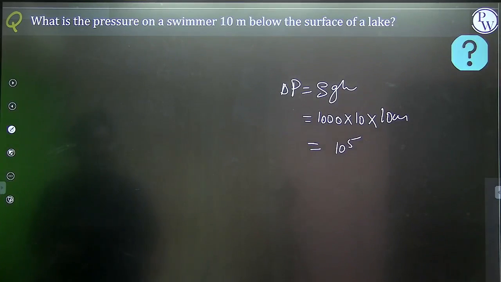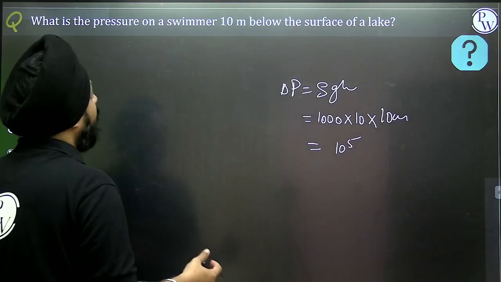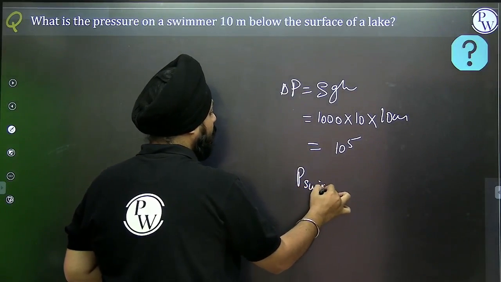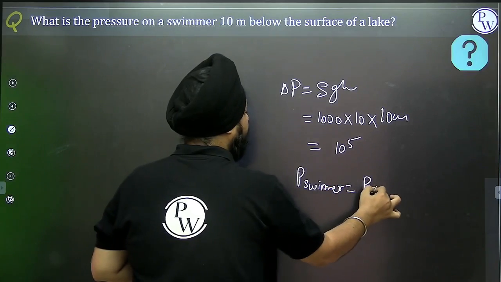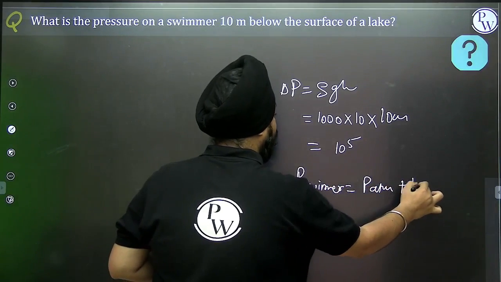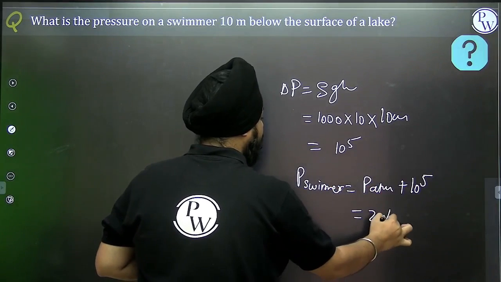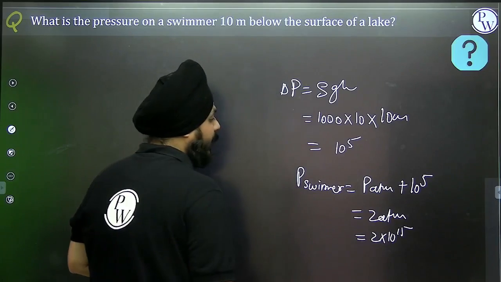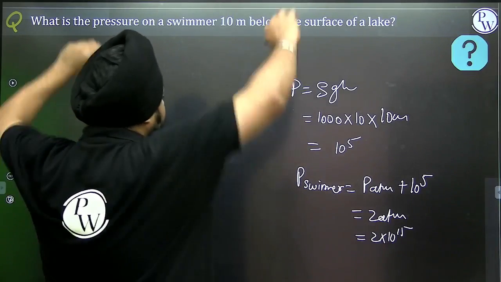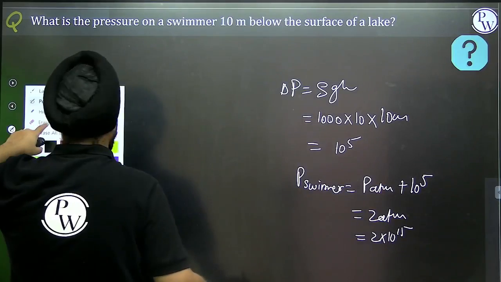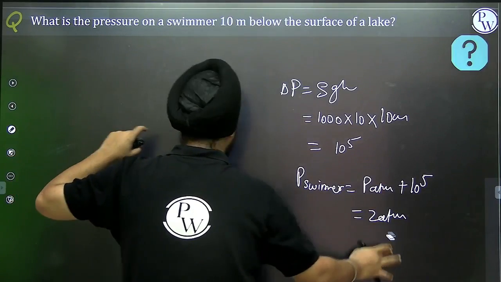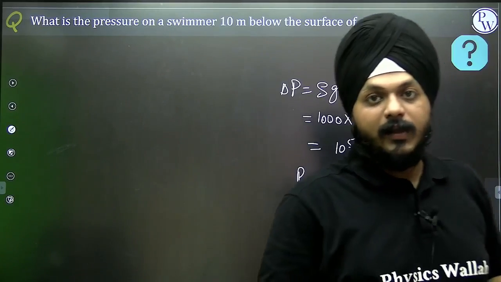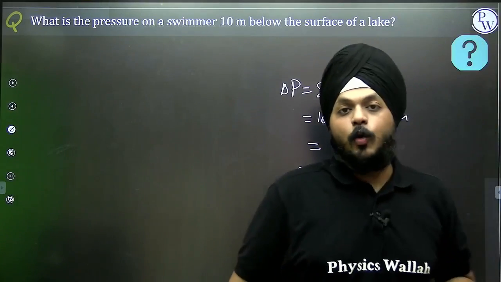But the pressure on the swimmer is equal to atmospheric pressure plus 10 to the power 5. This will be nearly equivalent to 2 atmosphere, or 2 into 10 to the power 5 Newton per meter square. 2 atmosphere is a perfect answer. So this is all about Pascal's law. Now, let's move on to the next.